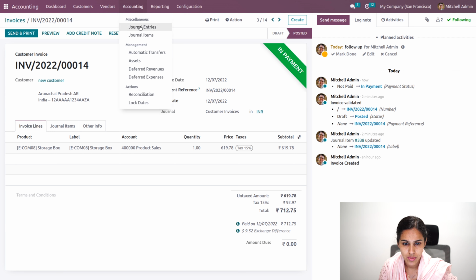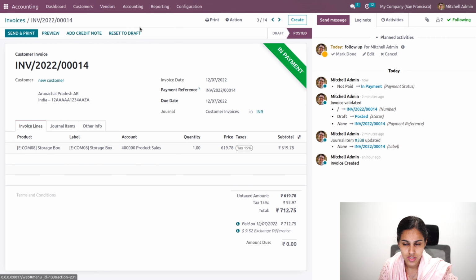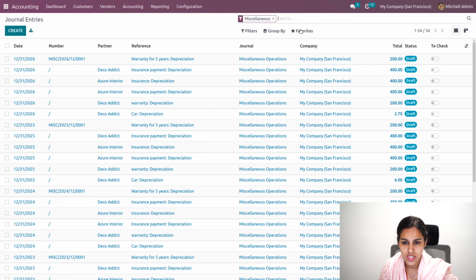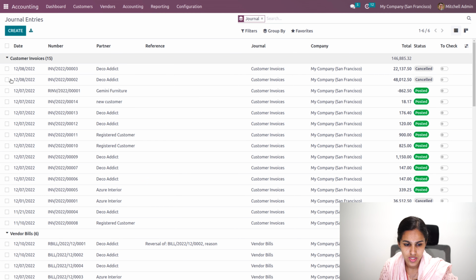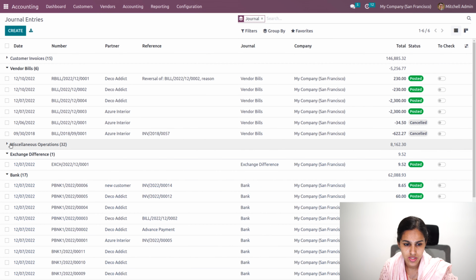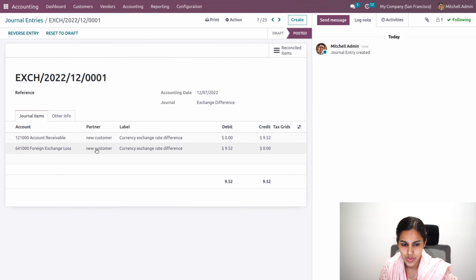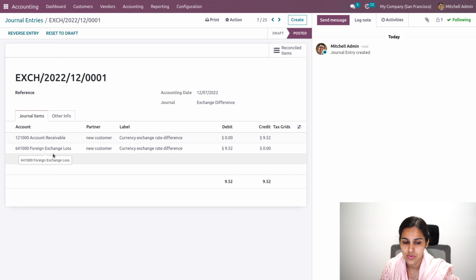Then we'll be moving to the journal entries, where the journal entries are grouped by journal. Then you will be able to see the exchange difference journal, and the exchange difference is recorded over here. That is, as the rate of the currencies increases, it will be a loss for the company. So it will be automatically updated in the foreign exchange loss account.